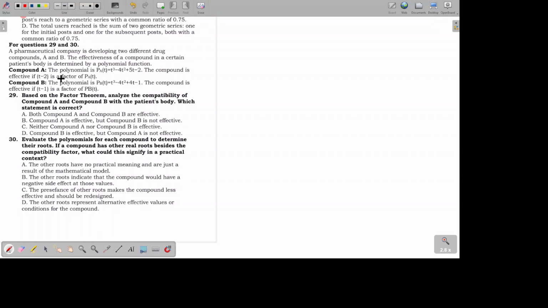So t minus 2, when you transpose that, that's t equals 2. So substitute 2 to t. So we will get 2 cubed minus 4 times 2 squared plus 5 times 2 minus 2.